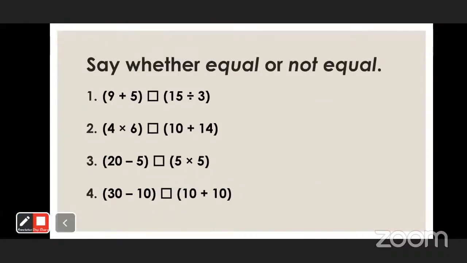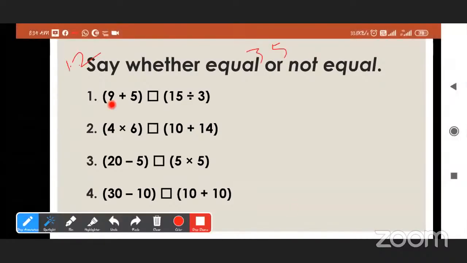Say whether it is equal or not equal. Not equal. How? 9 plus 5 is 14 and 15 divided by 3 is 5. It means 14 is not equal to 5. So here we write the not equal sign.